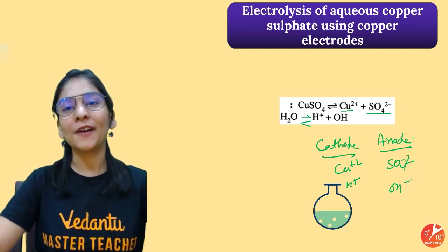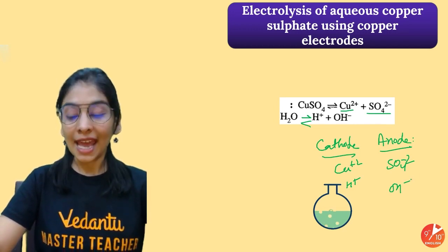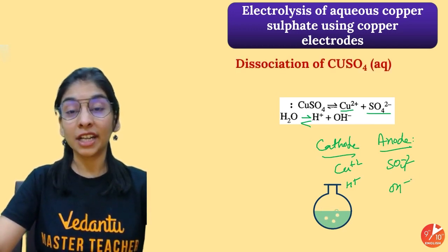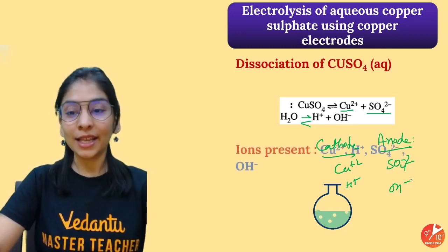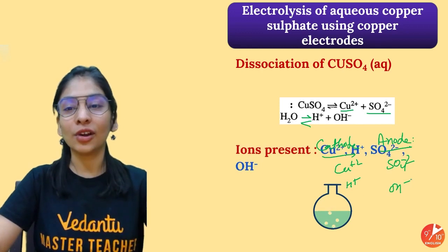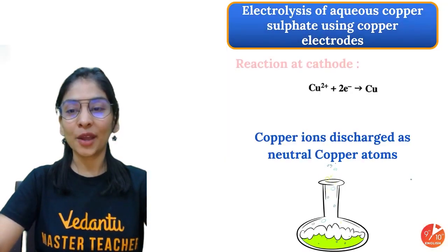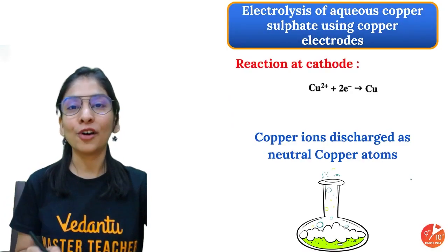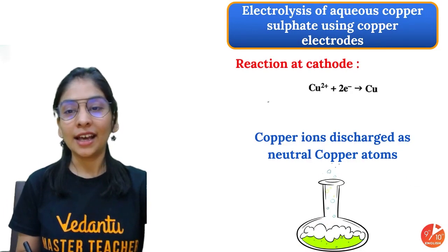There is a very big factor that we have changed. We have taken active electrode, and I told you active electrode generally we prefer when we have to do electroplating. So I'll tell you how that will change. I wrote all the ions. Let's see that. Okay, let's talk about cathode. First of all, what will happen?